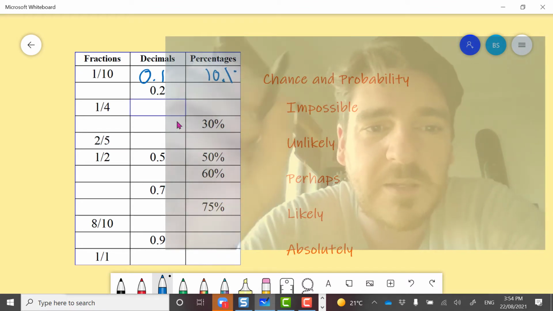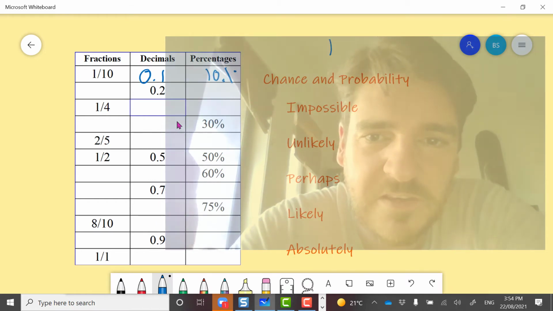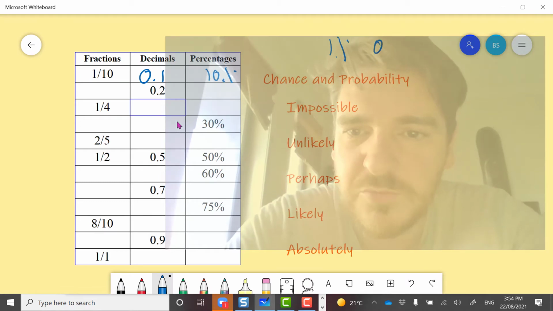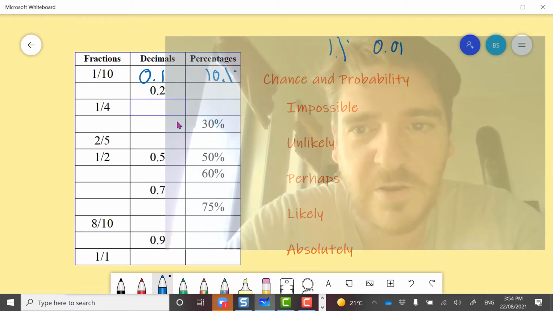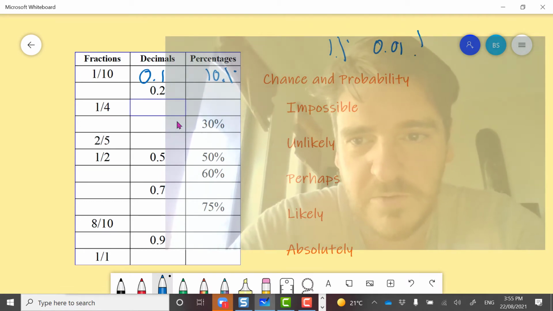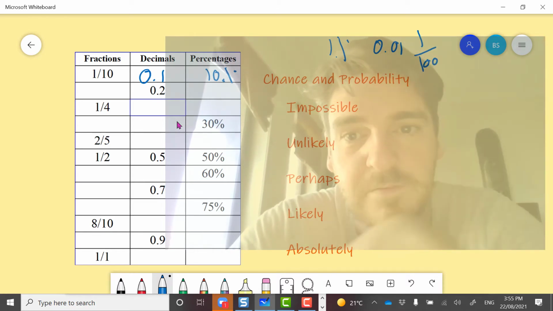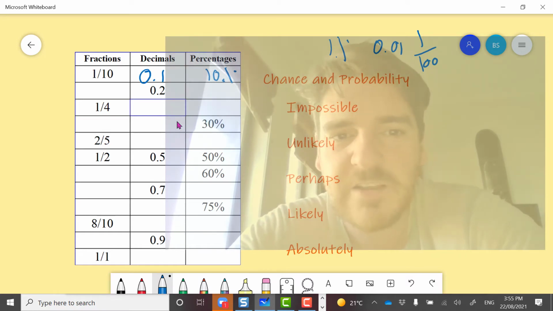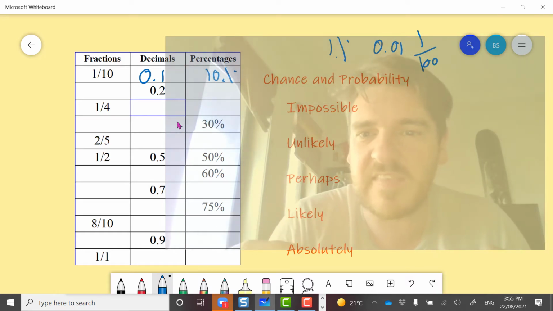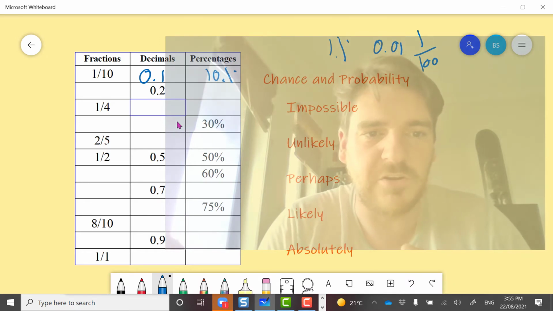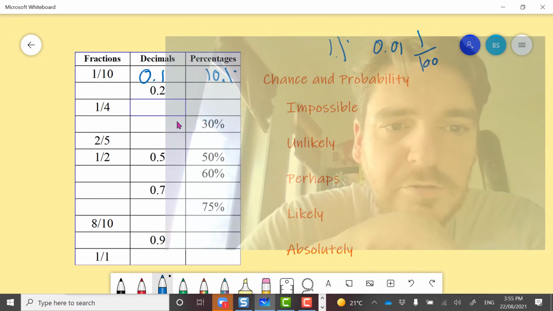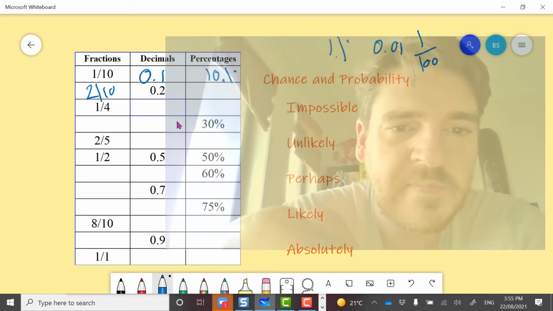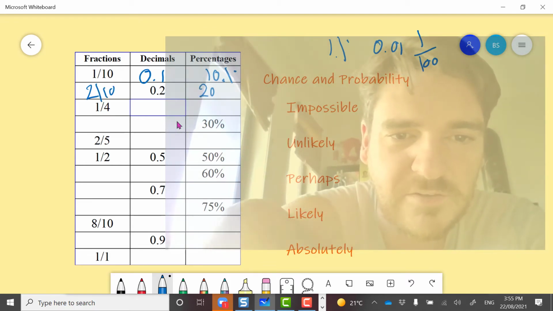But for it to be 1%, if I put 1% over here on the screen, then that's 1 out of 100. As a decimal, that'd be 0.01, and as a fraction, it would be 1 out of 100. And we've done decimal place value, we've done percentages, we've done fractions. Now it's just linking them together for our unit on chance. So 0.2 as a fraction, that would be 2 out of 10, and as a percentage would be 20%.